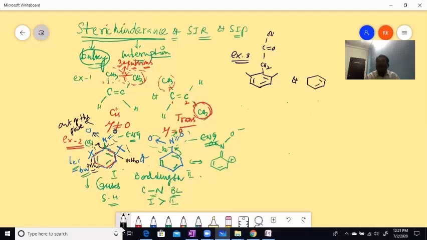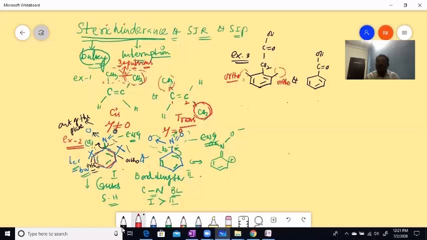So when you have taken these, children, let me take this. See this? Here what is happening is, these two methyl groups are located at the ortho position of benzene.